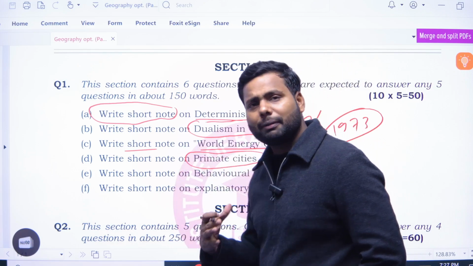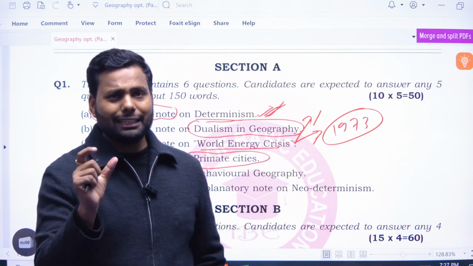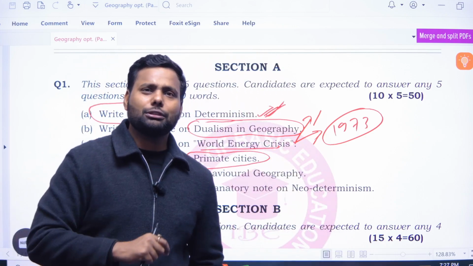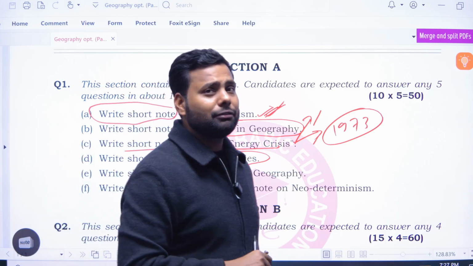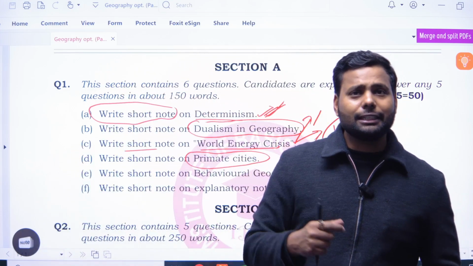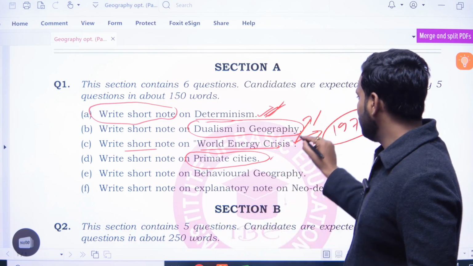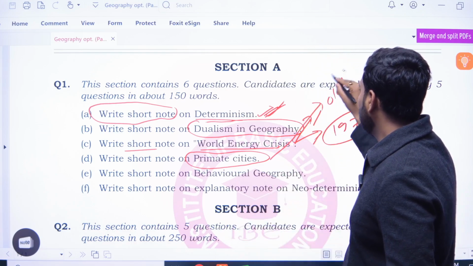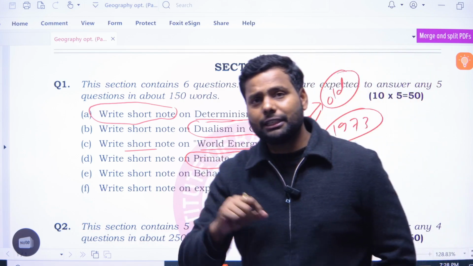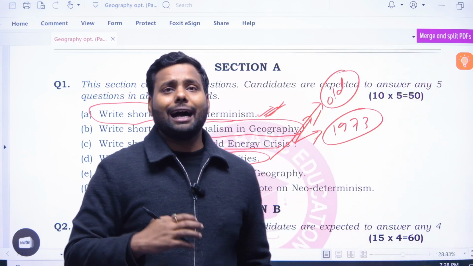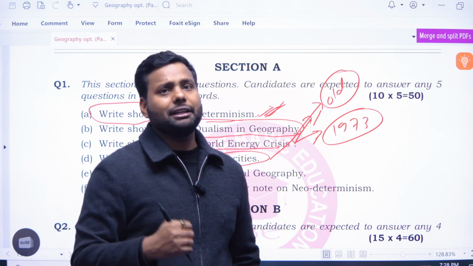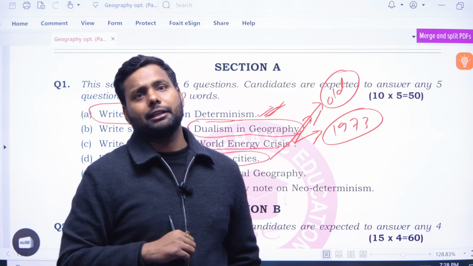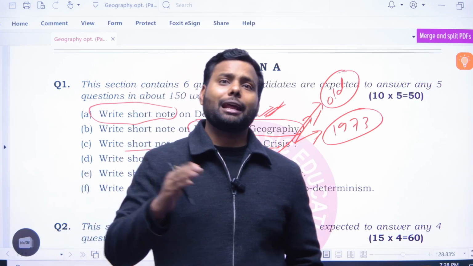Write a short note on primate city. What is the meaning of primate city? What is the exact meaning of primate city? Primate city means an older city, or a city which has high productivity and high sustainability. Calcutta is an example of a primate city.